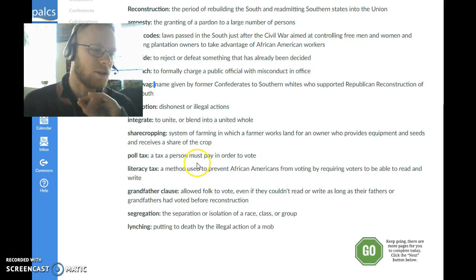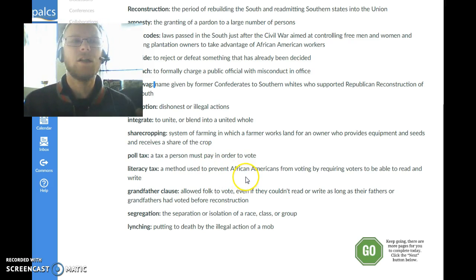Now this led to what is called the Grandfather Clause. So a Grandfather Clause allowed folk to vote even if they couldn't read or write, as long as their fathers or grandfathers had voted before Reconstruction. So the idea was, how do we make it so that all the free slaves can't vote? We'll make it so you have to read and write, because none of them can read or write.